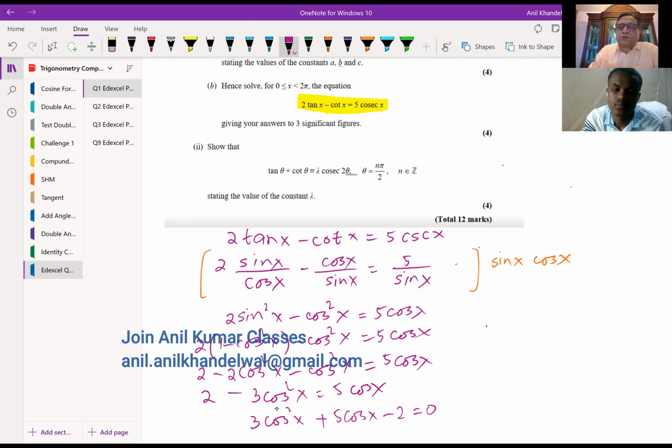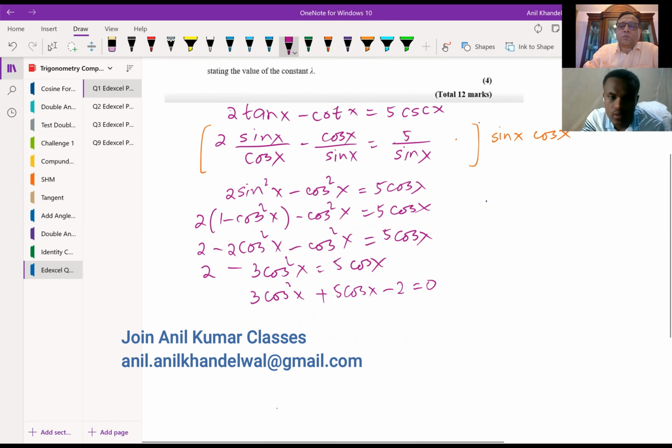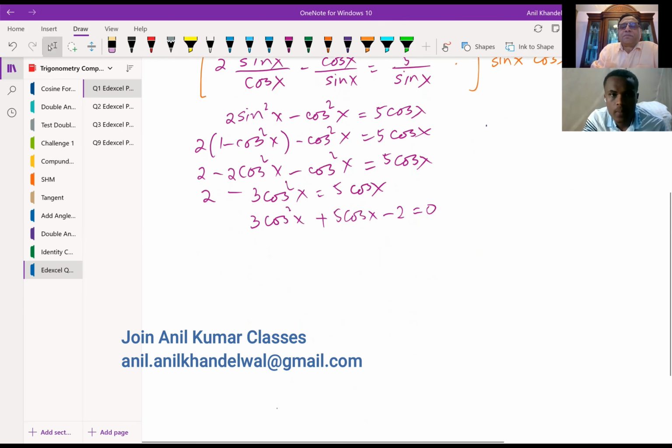So how will you solve this equation? We'll look for product and sum, right? So we need a product of minus 6, so two numbers when multiplied should give us minus 6, and we want to add them to get plus 5, correct?